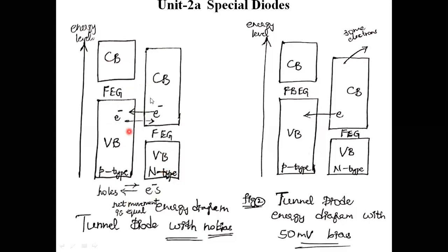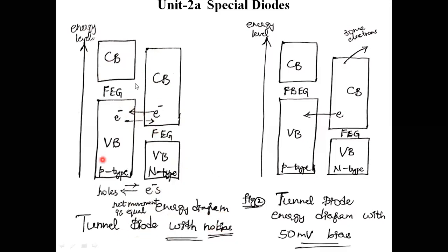This is the initial condition. These two, p-type material and n-type semiconductor material, are in the form of some water layer quantity, like some water tanks. From this water tank, there is a path where the barrier potential is very small. From this conduction band, the movement of these electrons is very easy. That movement, I can call as tunneling phenomena here. This is the tunneling phenomena. Energy band diagram of tunnel diode with no bias condition.